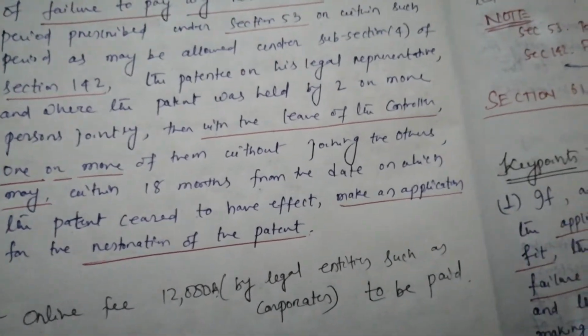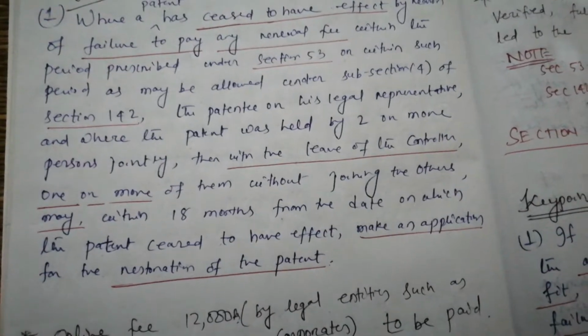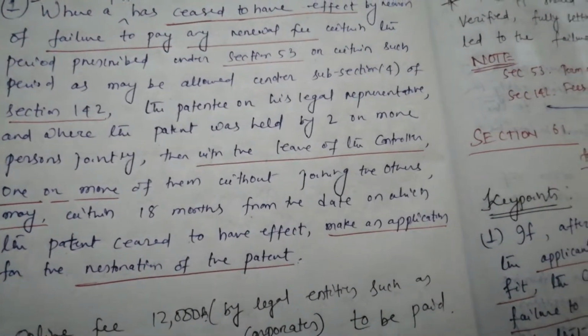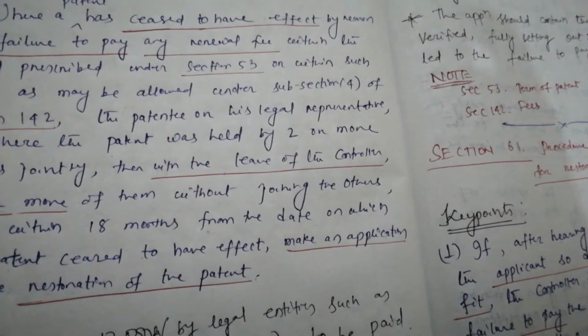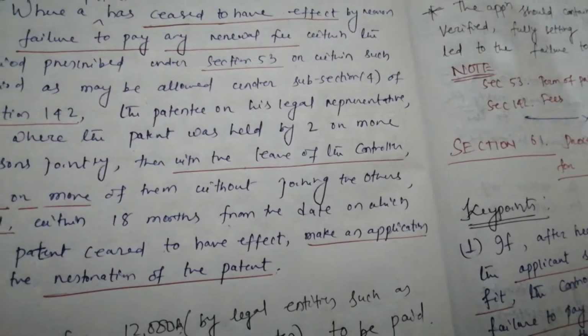Here, section 53 is mentioned. Section 53 is about the term of patent, and section 142 is about fees.